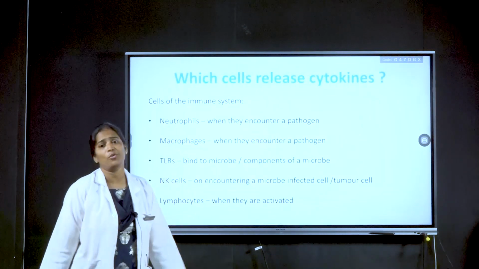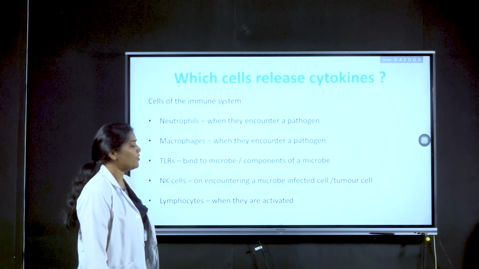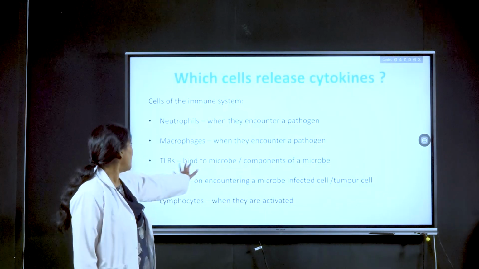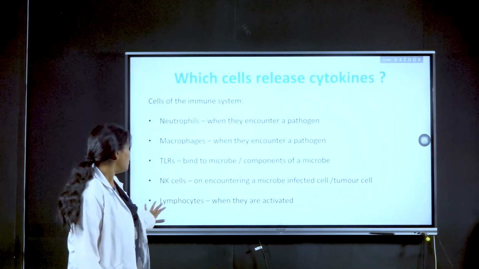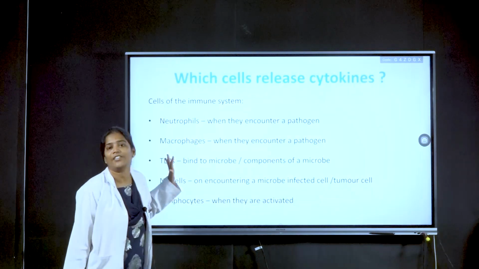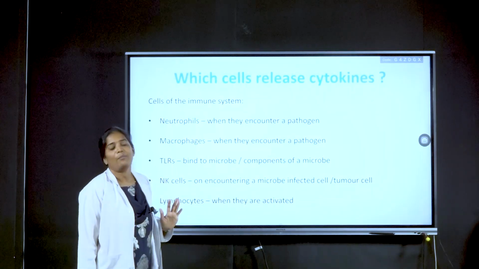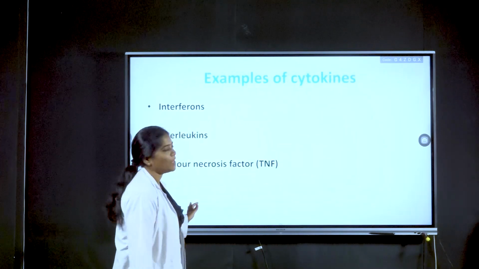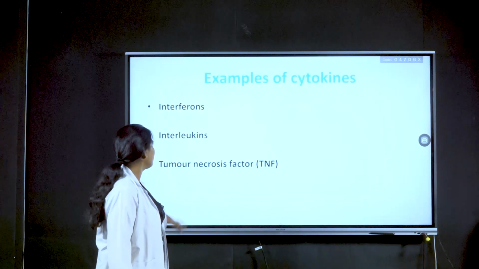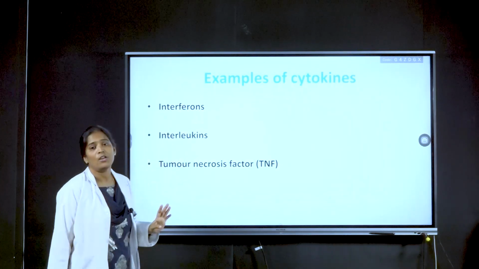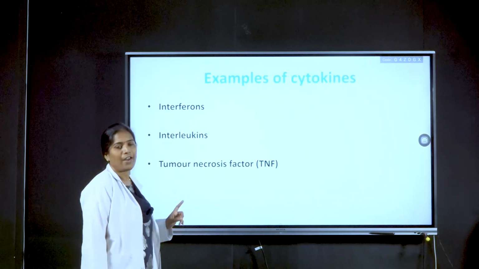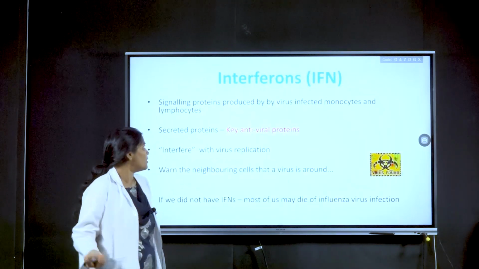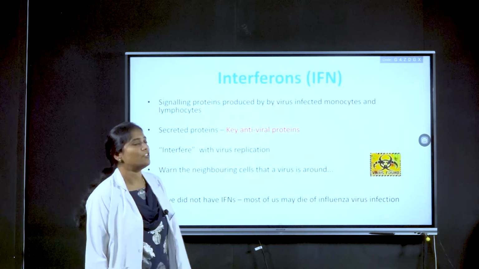In the innate immune system, almost every type of cell is able to release cytokines, like neutrophils, macrophages, TLRs, natural killer cells, and lymphocytes. Whenever they get activated by any microbe or pathogen, they release these chemical components called cytokines. Cytokines include interferons, tumor necrosis factor, and interleukins. These are various sets of cytokines released by cells. First we will see interferons.